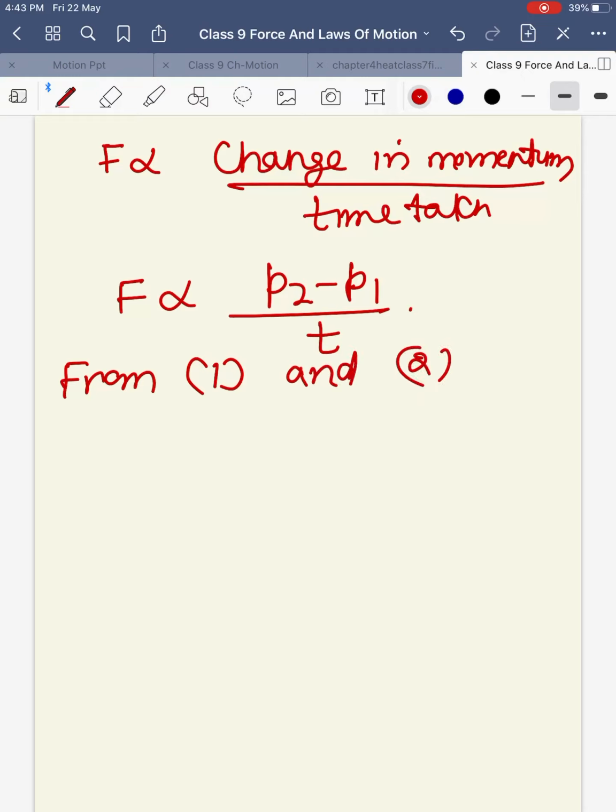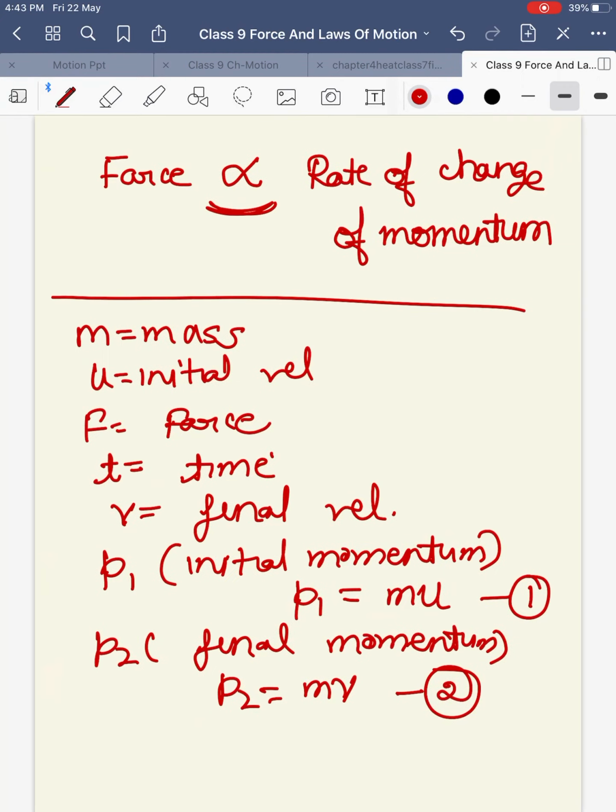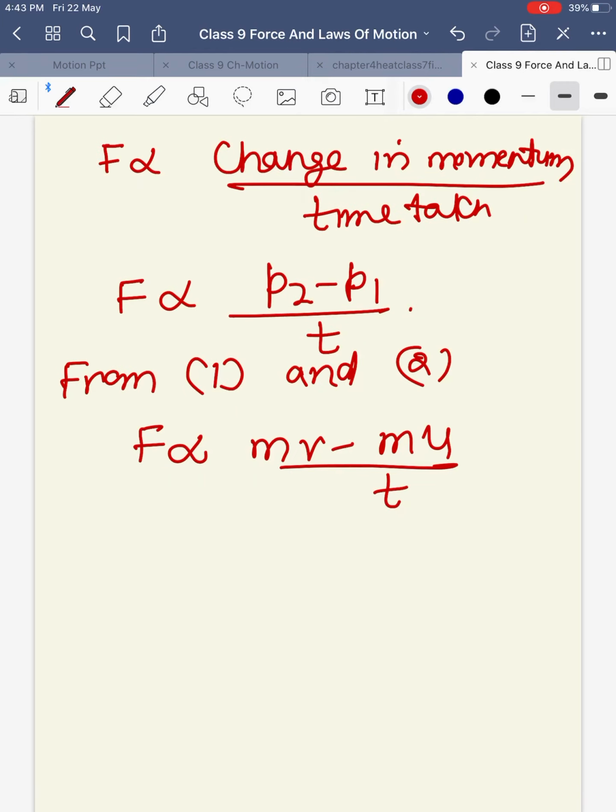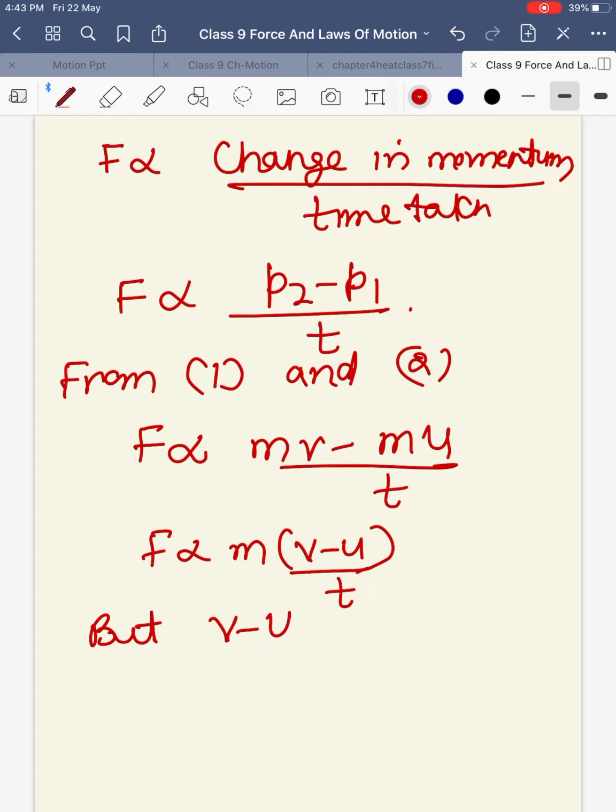F becomes proportional to mv minus mu by t, because P2 was mv and P1 was mu. I have just substituted the values here. You can take m common here. It will become v minus u by t. But v minus u by t is acceleration, small a. So F is proportional to m into a. This is the mathematical formulation of the second law.